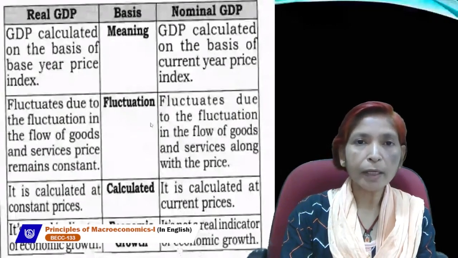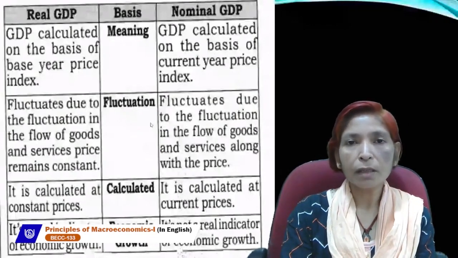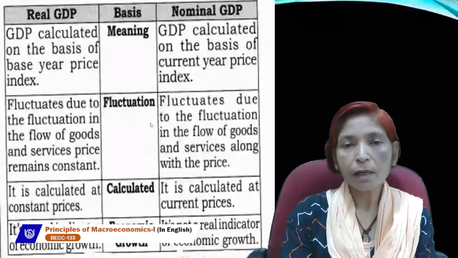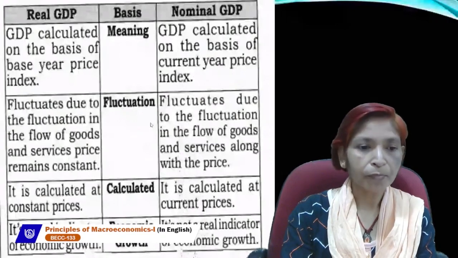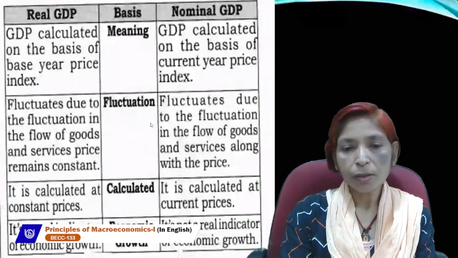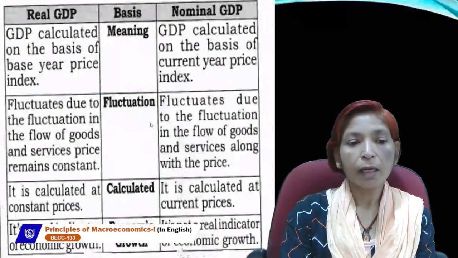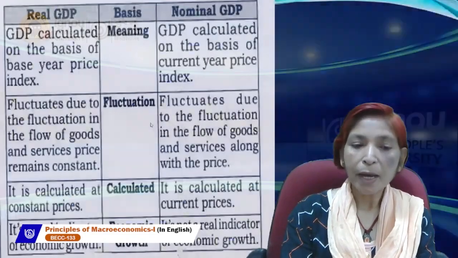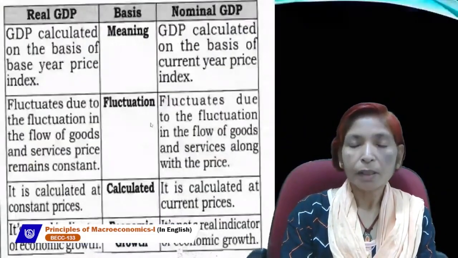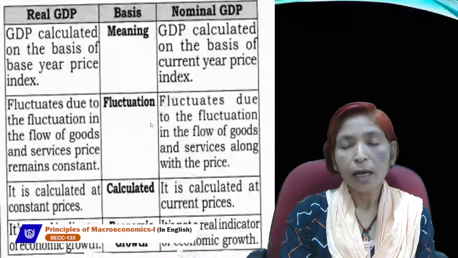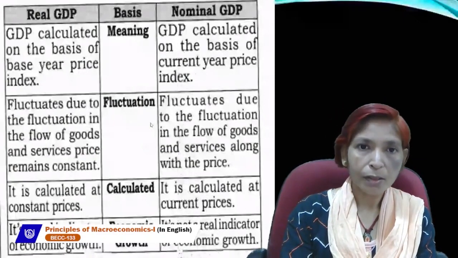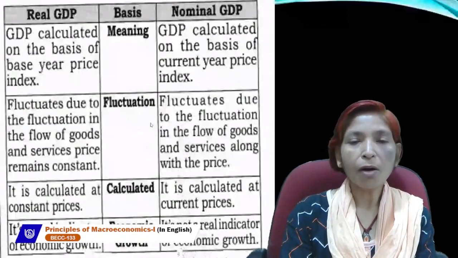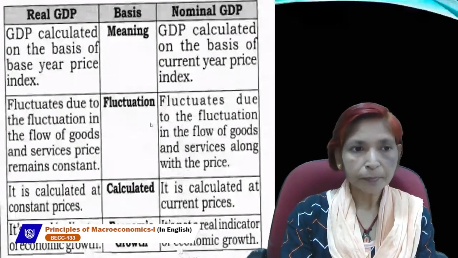We measure economic growth so we can assess economic welfare, make comparisons across time, international comparisons across countries, and forecast business cycles. So these are the uses of real GDP.